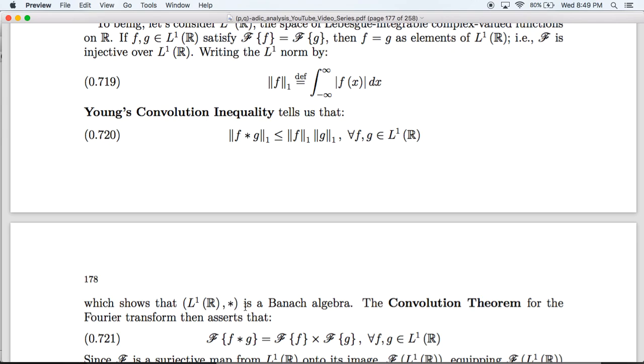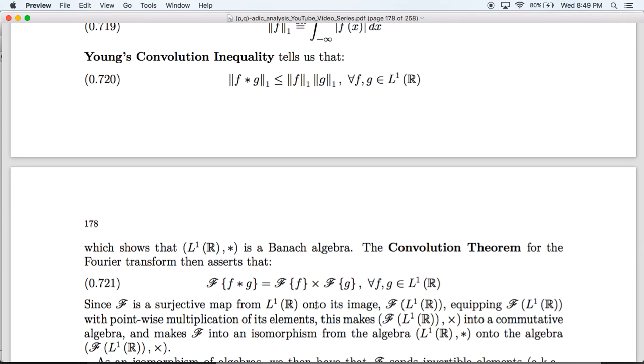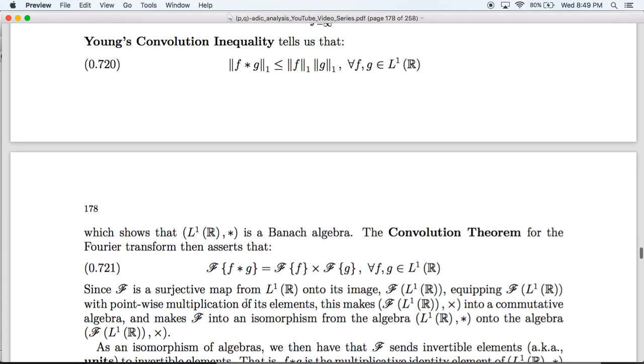The convolution theorem for the Fourier transform is then the assertion that F turns the convolution of two L1 functions into the product of their Fourier transforms. Since F is a surjective map from L1 onto its image, we can use this to give F of L1 of R the structure of a Banach algebra under pointwise multiplication,